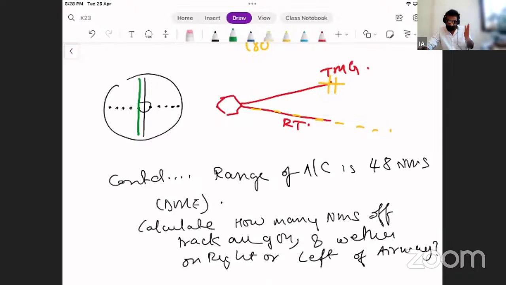Okay, my CDI needle is there, it means I am on the left. No. The airway is on the left. You are on the right. 2 degrees. 4 degrees, it will be in the position where the blue bar is. 6 degrees, it will be in the position where the red bar is. There's just one bar, okay? It just changes its position. This is 8 degrees. And again, green, 10 degrees.